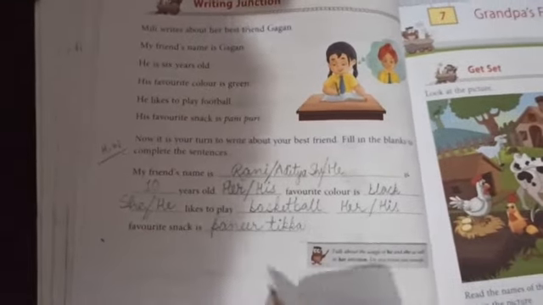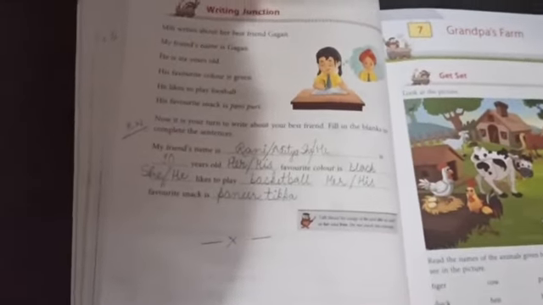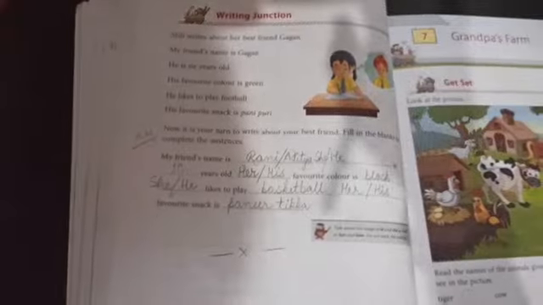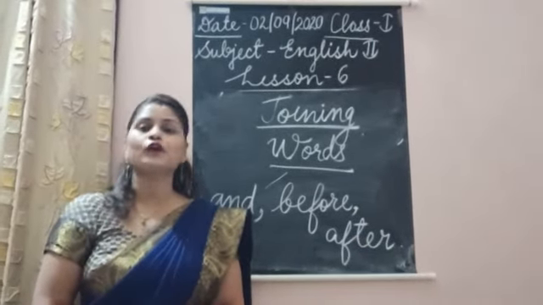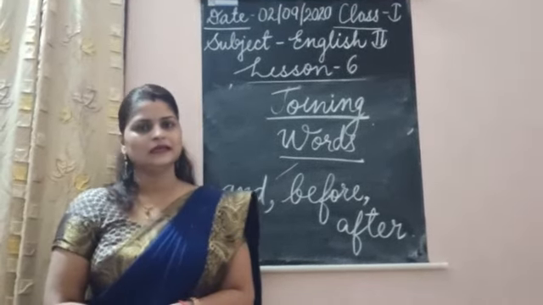So children, today we have completed the book exercises, and we have also done the copy work, and I hope you will complete all your book exercises till page number 64. Today we have completed the phonics and the grammar.